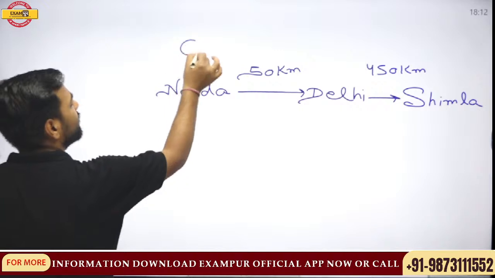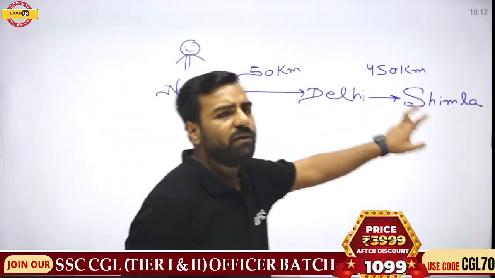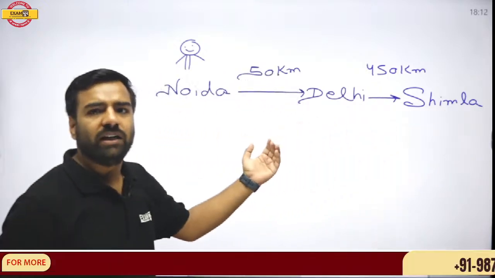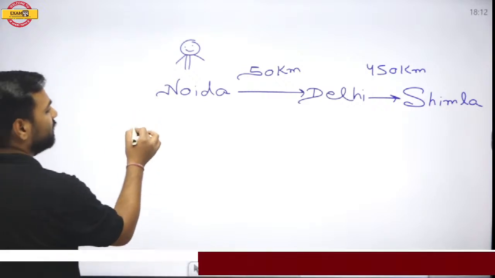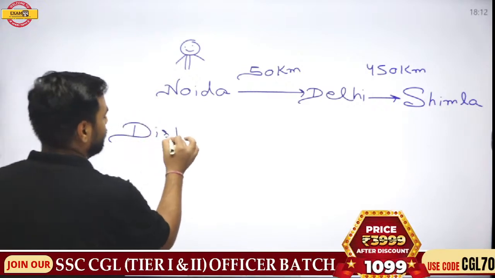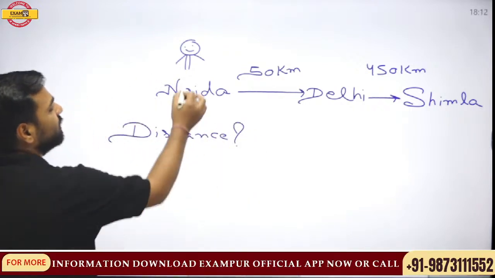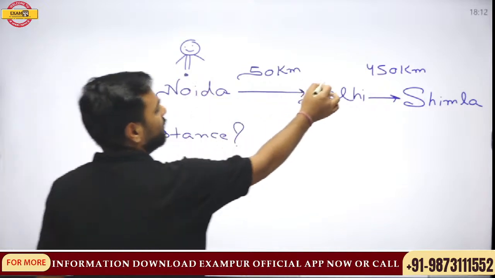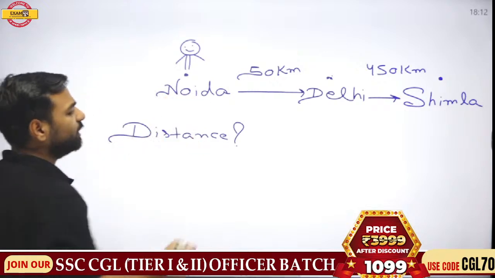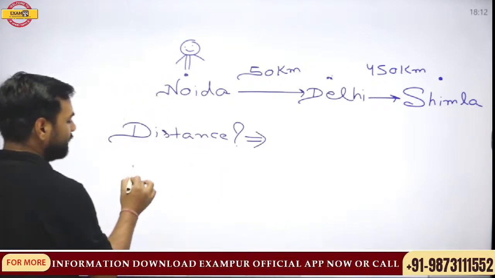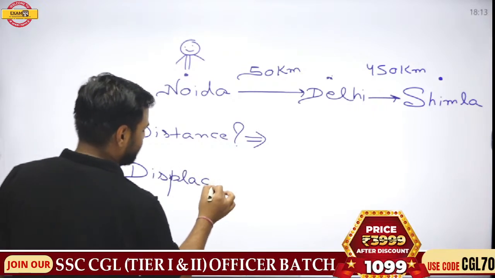The person starts from Noida, goes to Shimla for a trip, comes back through Delhi, and finally arrives at Noida. What is the total distance covered? And you have to tell me the total displacement that has taken place.